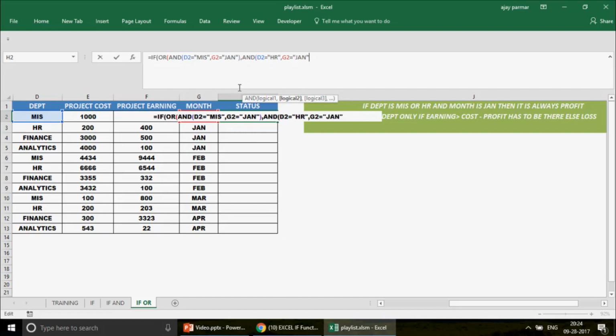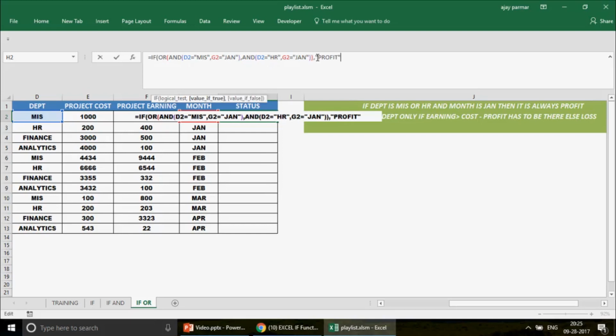Now I close the bracket. So guys, this is how you're going to read. First of all, this is the pair. If this pair is true or this pair is true, which means the MIS Jan combination is there or the HR Jan combination is there, if any of them is met, then I just close the bracket and write here the profit, right?